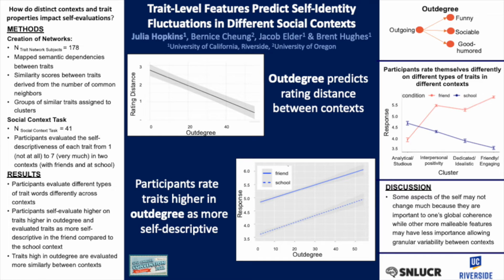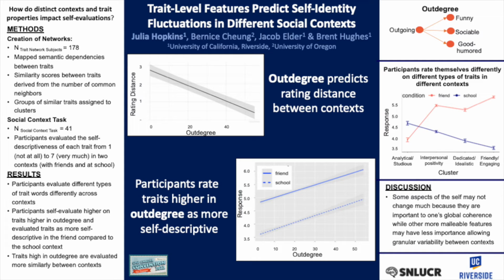If you look at the top figure on the right, you can see a representation of out degree. Out degree refers to how many traits a target trait causes. Traits with higher out degrees are considered more influential in a network. In this figure, you can see that because someone identified themselves as outgoing, they also thought they were funny, sociable, and good-humored. We also used a community detection model to identify traits that were very similar and interrelated.